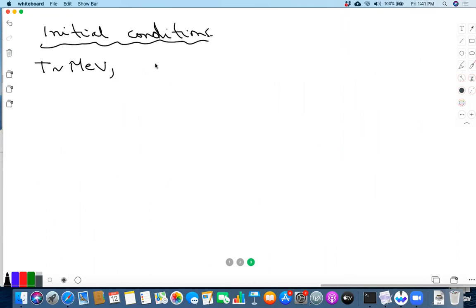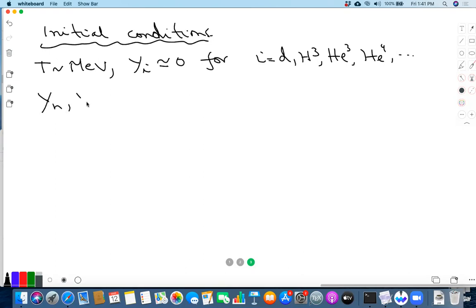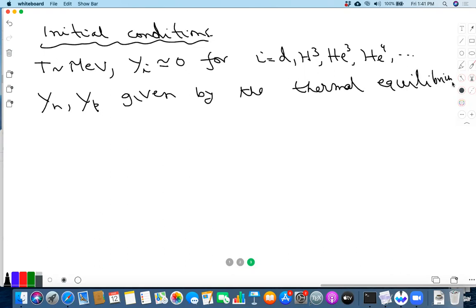In this case, y_i's are almost 0 for the heavy nuclei D, H3, He3, He4, etc. And Y_n and Y_p are given by the thermal equilibrium values. So you can start there.